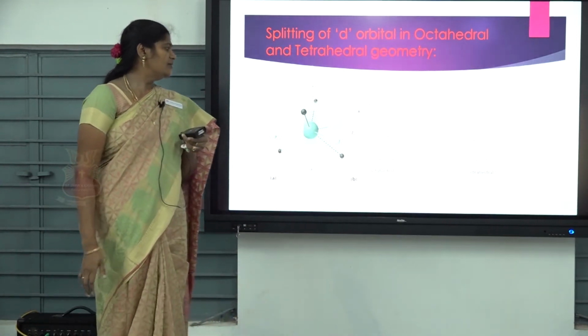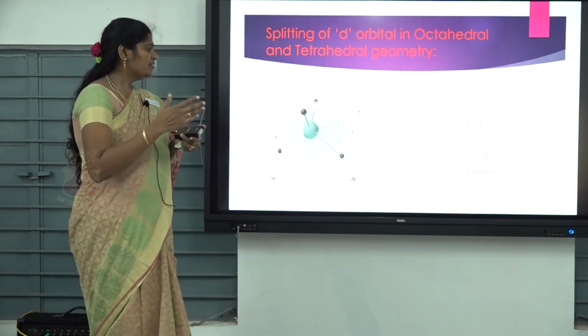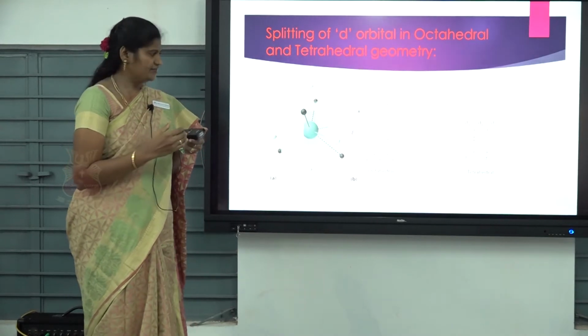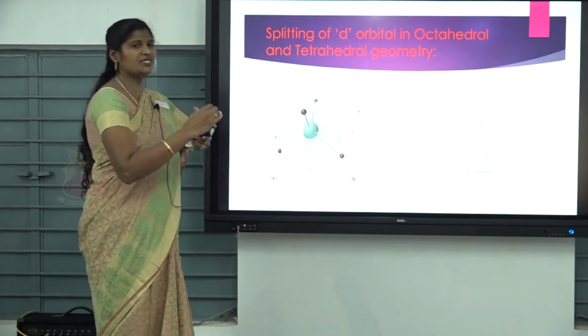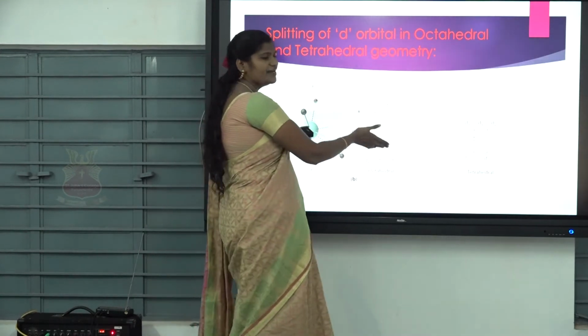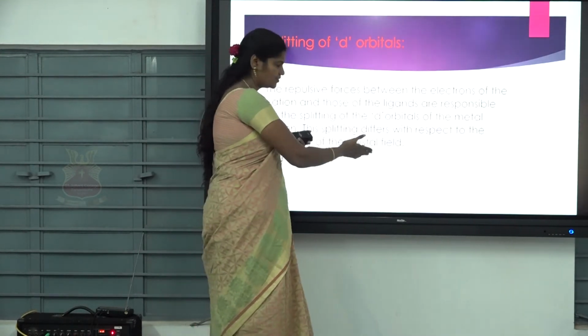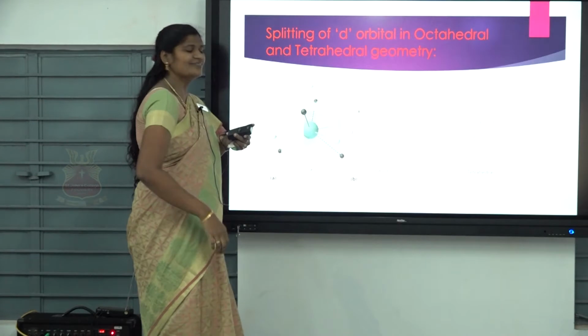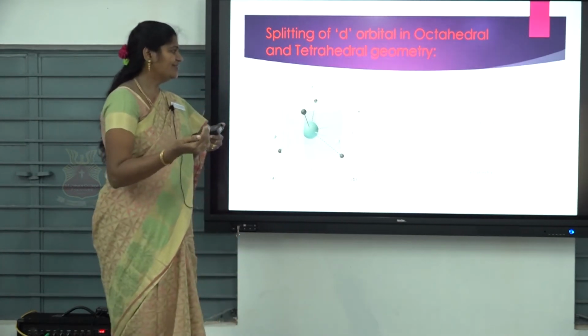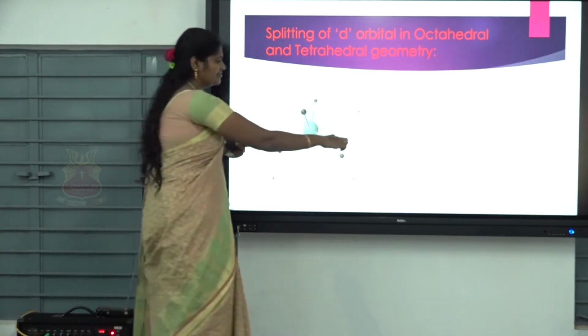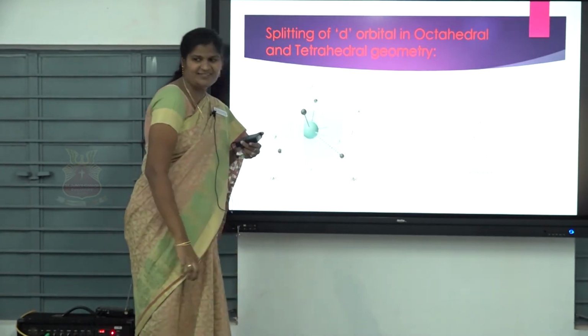Next. First we are considering octahedral. In an octahedral field, it's divided into two: dxy, dyz and dzx, these three are considered as t2g.